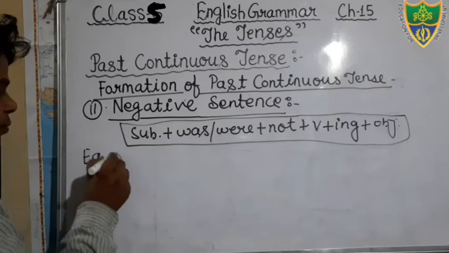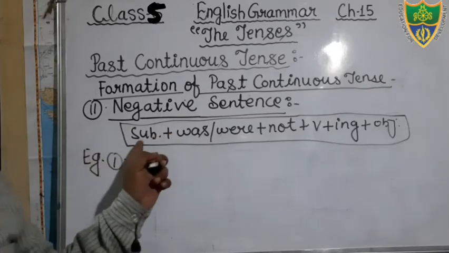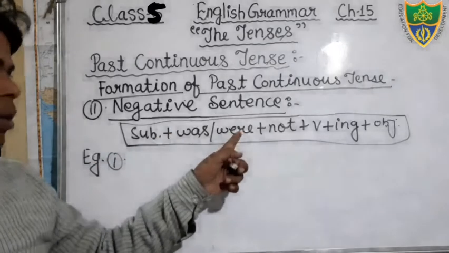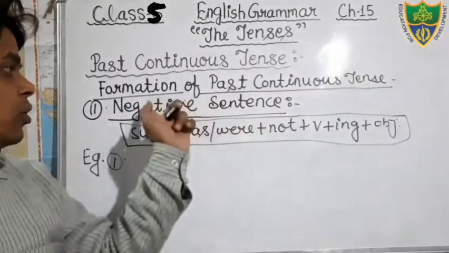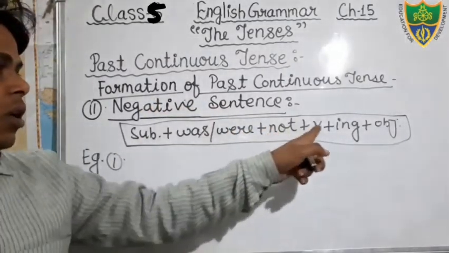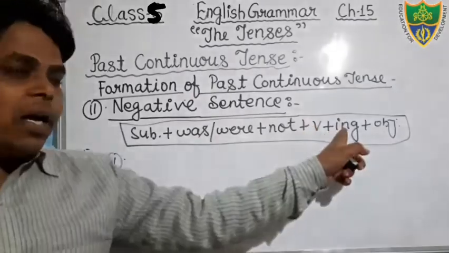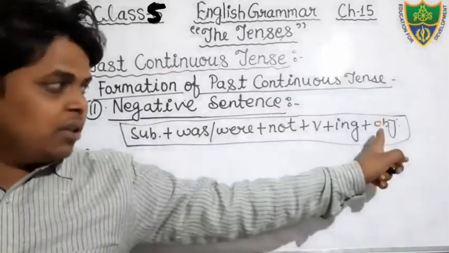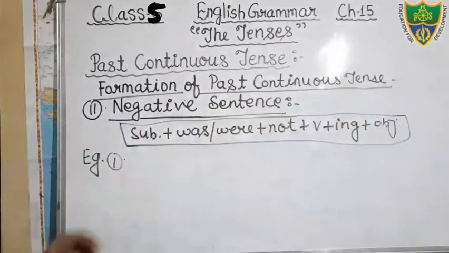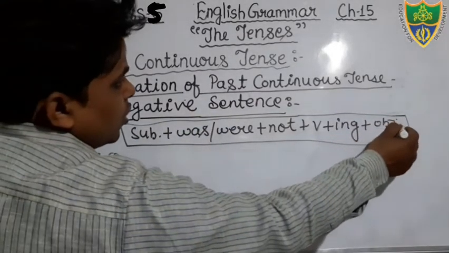You can see subject, and according to the subject was and were, and then after that the negative word because the sentence is negative, and then after that the verb, in the verb we will add ing, then after, if an object is there we will mention the object, then after full stop, okay.